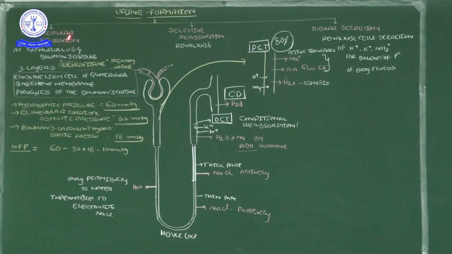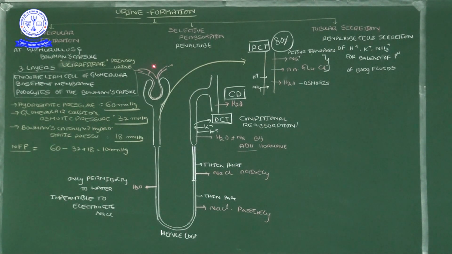So, glomerular filtration, selective reabsorption and tubular secretion. First, step by step: glomerular filtration occurs between the Bowman's capsule and the glomerulus, that means especially in the Malpighian body. How does the glomerulus form? In the kidney structure, the renal artery enters inside and branches into several small branches, the afferent arterioles.